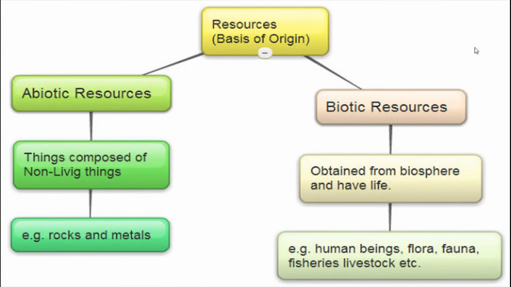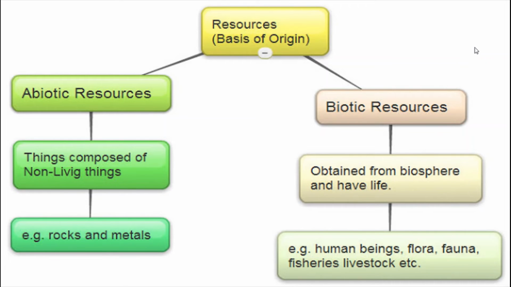Based on their origin, resources can be classified into abiotic and biotic. Abiotic resources, you know very well, isn't it? What is meant by abiotic?